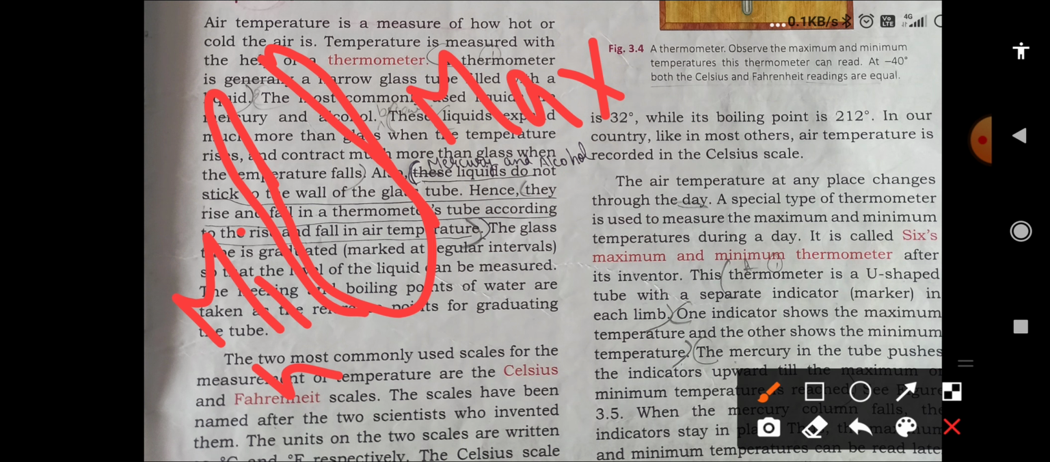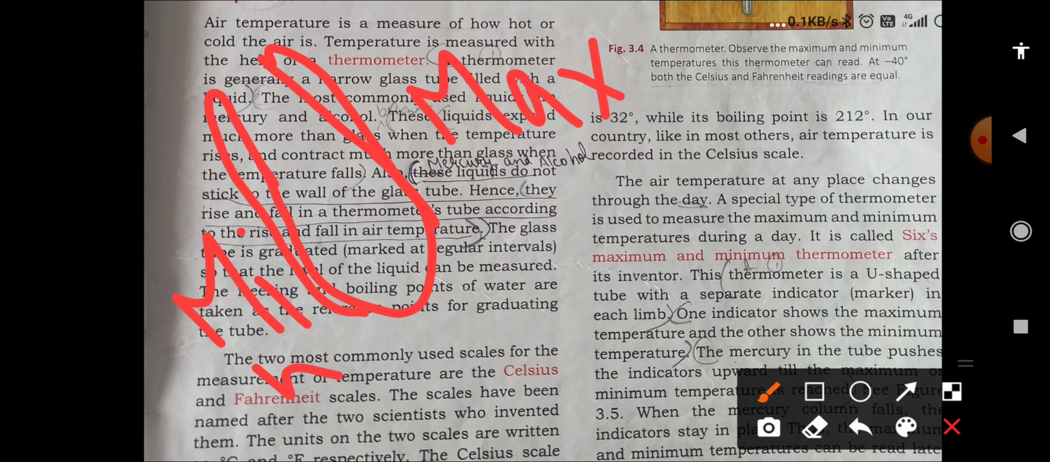The mercury in the tube pushes the indicator upward till the maximum or minimum temperature is reached. Whenever you have to measure it, you just have to wait until the mercury column falls. Then the indicator will stay at some place, and you can read the maximum and minimum temperature from that position of the indicator. Next are the precautions you have to take. Whenever you are going to record the air temperature of a particular day, you must not keep the thermometer in direct sunlight.